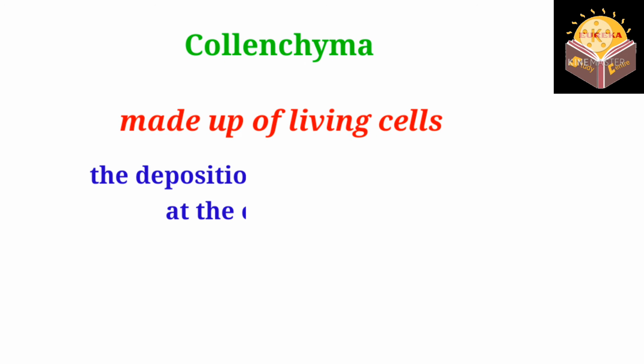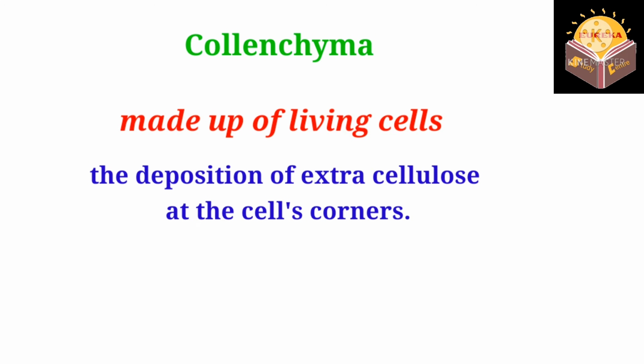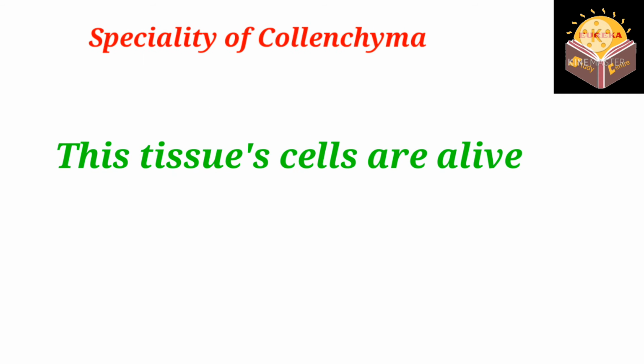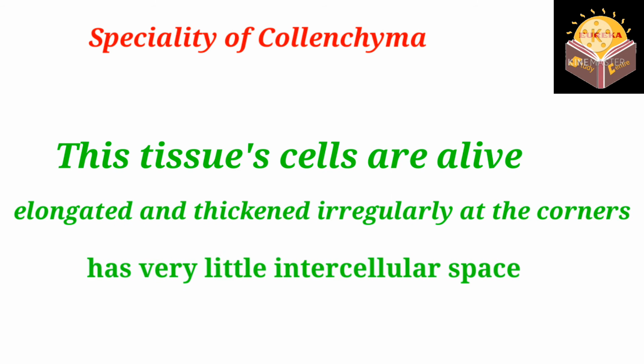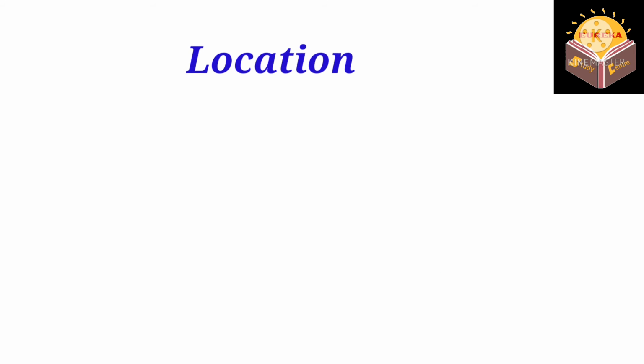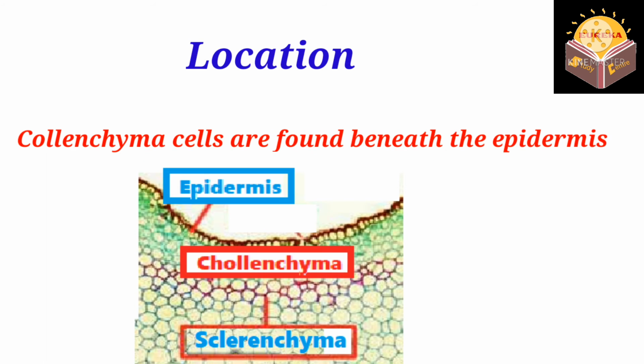Collenchyma tissue is made up of living cells, and is distinguished by the deposition of extra cellulose at the cell's corners. Tissue cells are alive. They are elongated and thickened irregularly at the corners. Collenchyma has very little intercellular space. Collenchyma cells are found beneath the epidermis.